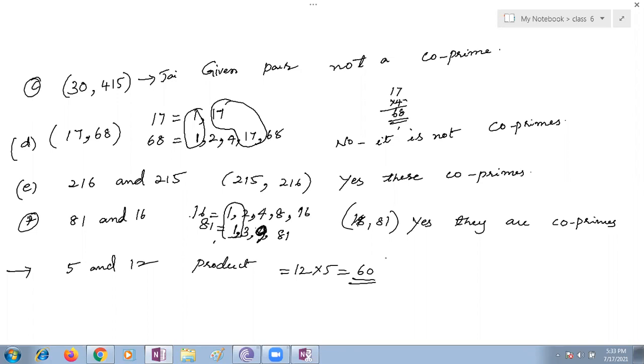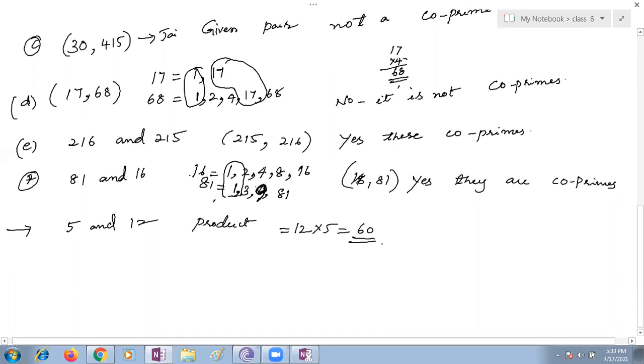If any number is divisible by the given numbers like 5 and 12, the number will always be divisible by the product of those two numbers, Nana. That is the point you're supposed to remember: the product of those two numbers and its multiples.